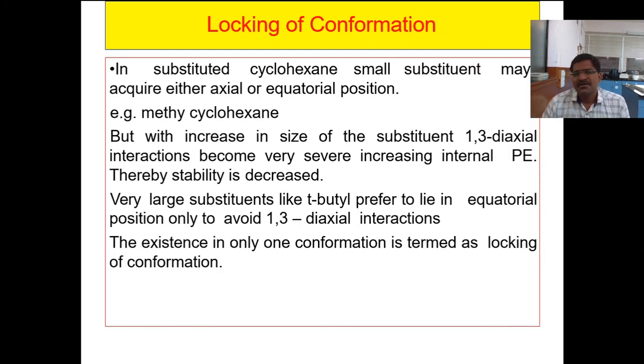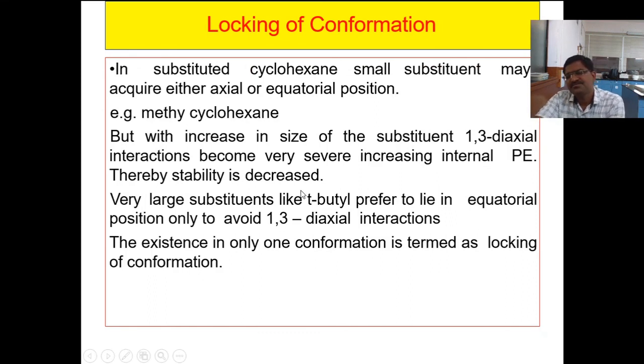But if the substituent present on the 6-member ring is very small, like a methyl or hydrogen, at that time ring flipping is possible, and chair conformation can flip into its alternative chair. But with increasing the size of the substituent, if a bulky group like a tertiary butyl group is placed on the 6-member ring, 1,3-diaxial interactions are created, and these interactions are very severe, and the molecule will not go into